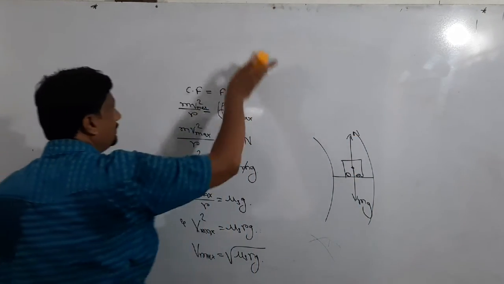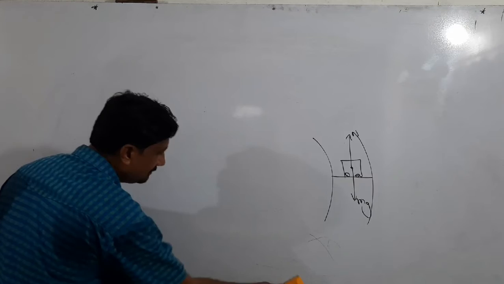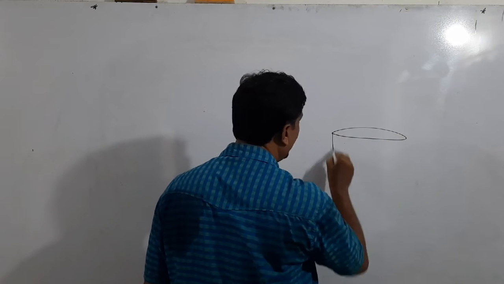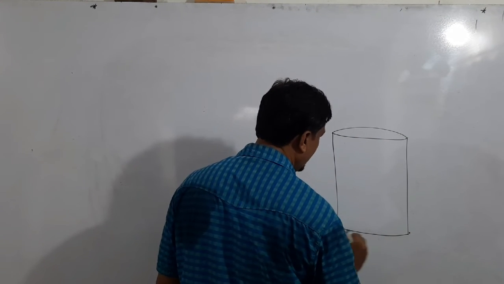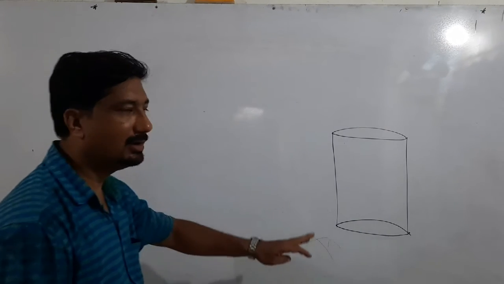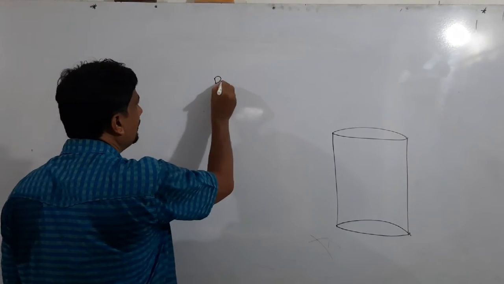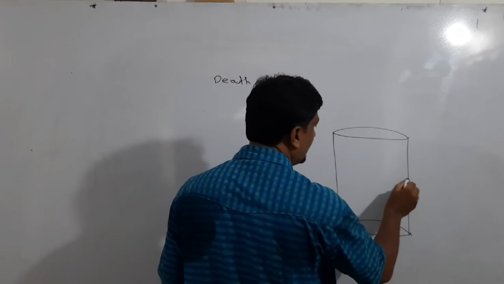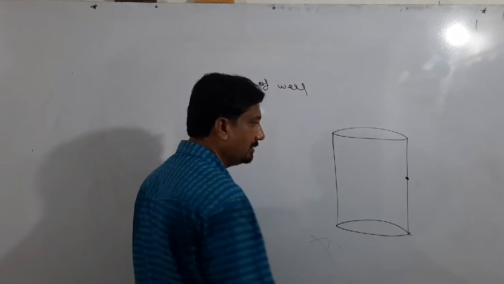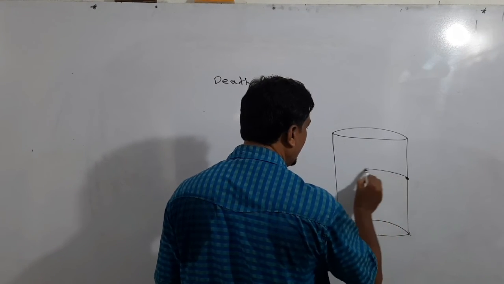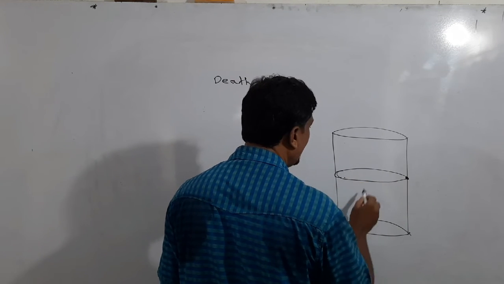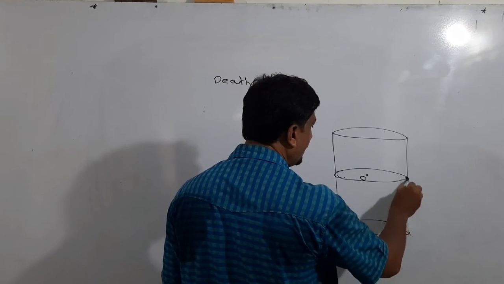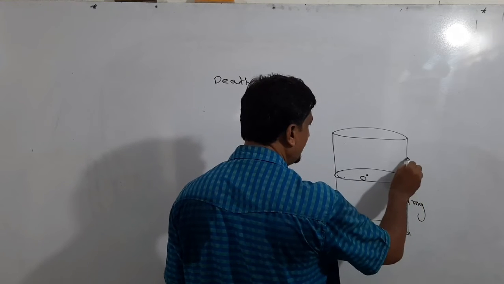The next expression is for the depth of well. Consider the vertical cylinder already seen in a circus. This is called the depth of well. This is any vehicle along with the rider performing circular motion in a horizontal plane. O is the center. The different forces acting on the vehicle are weight in the downward direction.